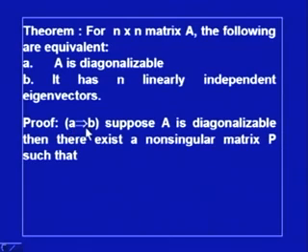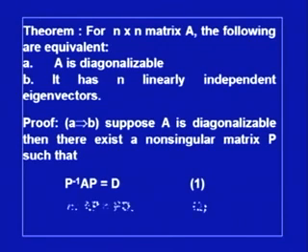First I will prove the forward part. Suppose A is diagonalizable, then there exists an invertible matrix P such that P inverse AP is equal to D. P has to be invertible because we need P inverse. So, A being diagonalizable means P inverse AP is equal to a diagonal matrix D, and we can write this equation in an alternative form, AP = PD, which can be obtained by pre-multiplying equation 1 by P.